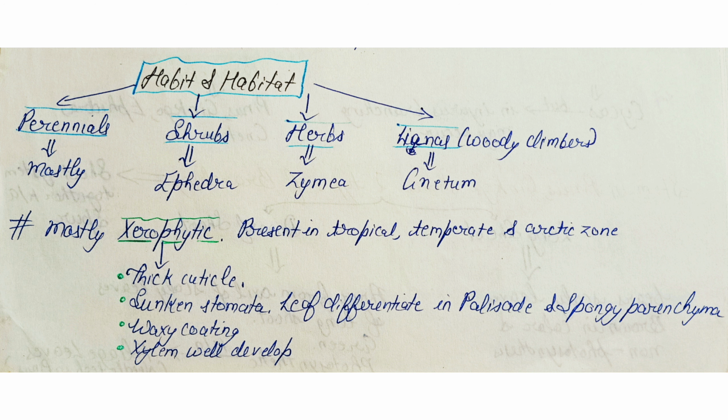Talking about the habitat of gymnosperms, most species are perennials. Ephedra is a shrub, Zamia is a herb, and Gnetum grows as lianas. These are mostly xerophytic and present in the tropical, temperate and arctic zones. Xerophytic characters here are the presence of thick cuticle, sunken stomata, and the leaf is differentiated into palisade and spongy parenchyma. There is a waxy coating over the surface and the xylem is well developed for water conduction.